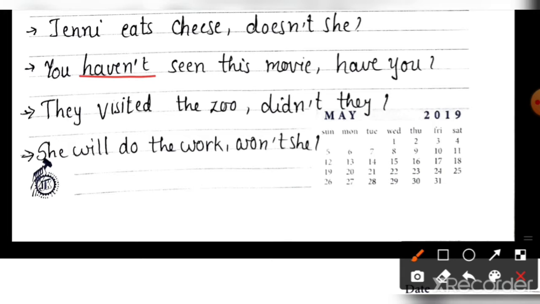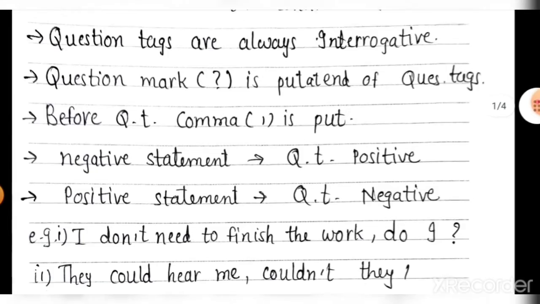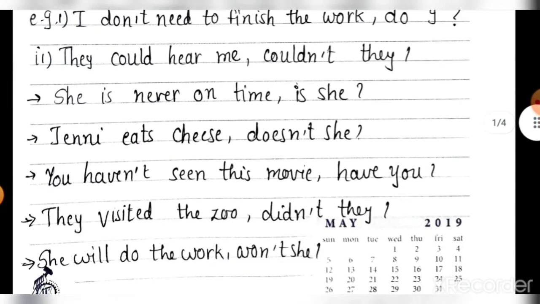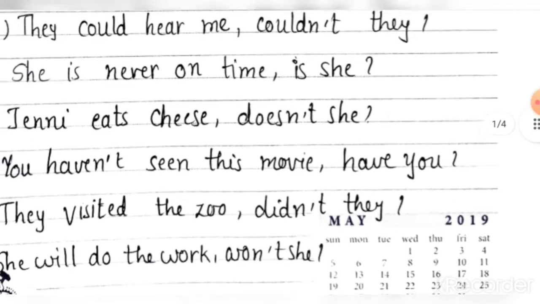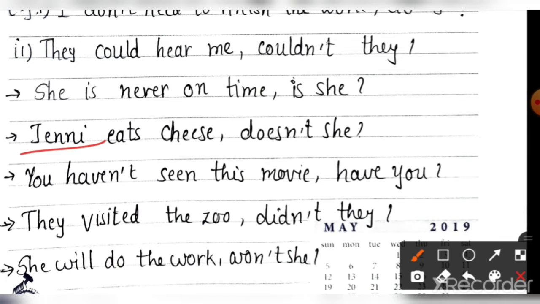We will write the positive of haven't, and that is have. Have you? And second thing, you will use only pronouns here. सब में pronoun ही use करने हैं. See here, Jenny is given. Then also we have written here she. So we have to use pronouns with the auxiliary verb. Clear?